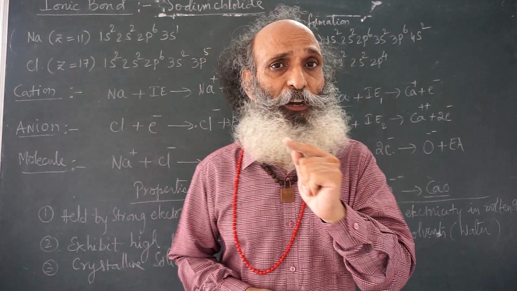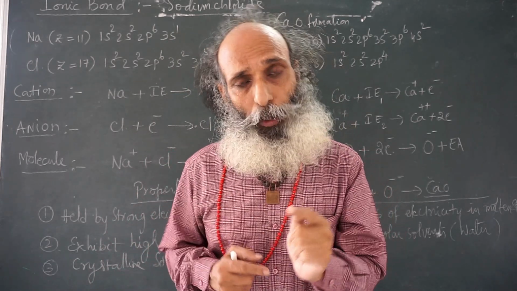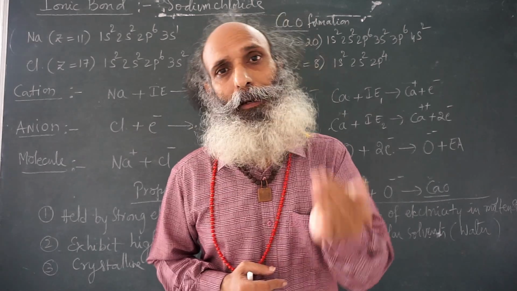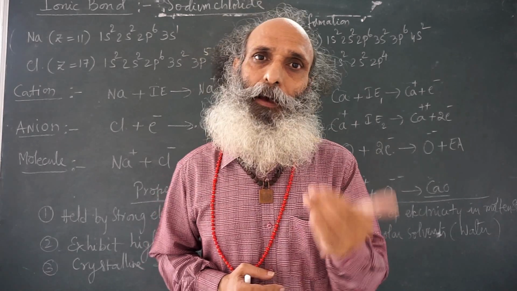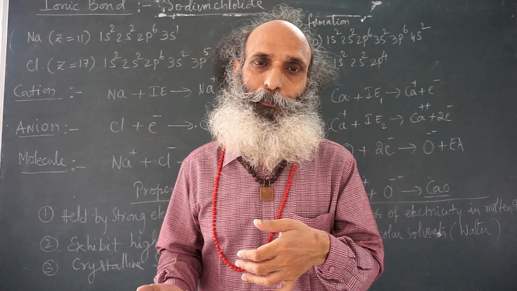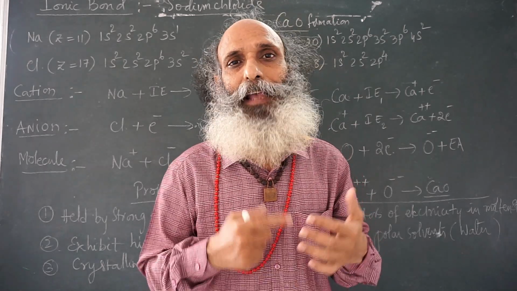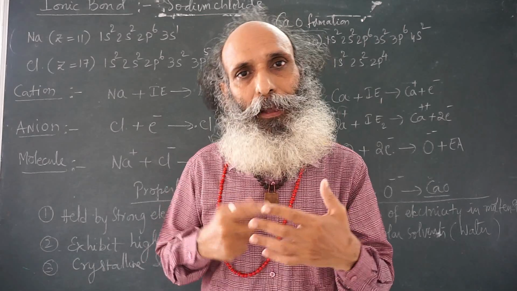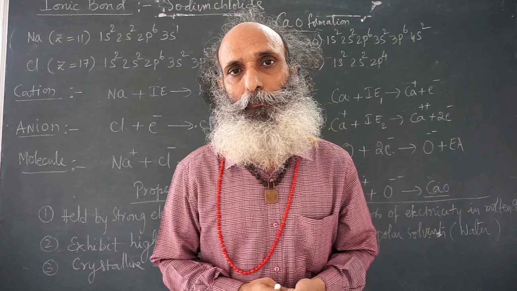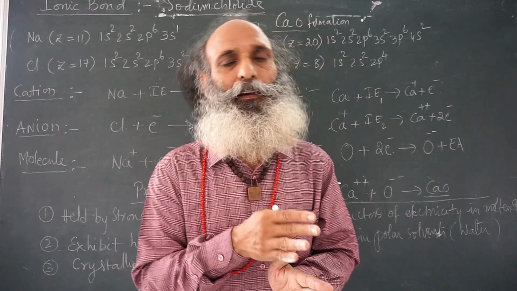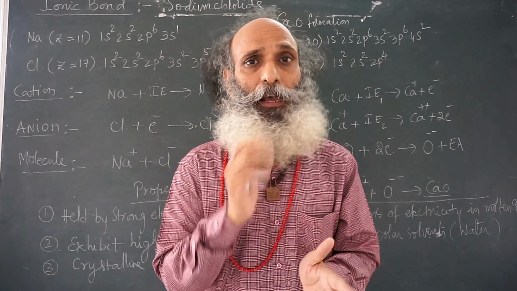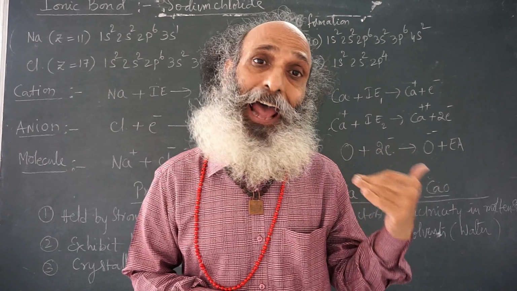An ion is different from an atom. An ion can have either more electrons or fewer electrons. If an ion has fewer electrons than the atom, then we call that a cation. A cation is formed by the loss of an electron from an atom. If there are more electrons than protons in an ion, then we will call it an anion.